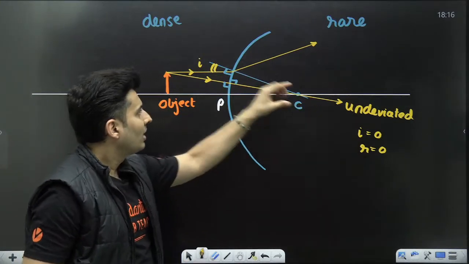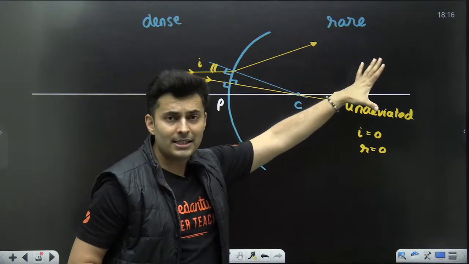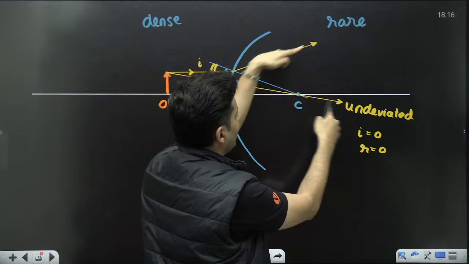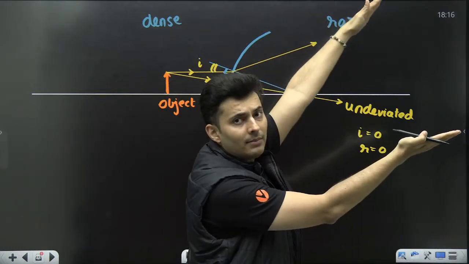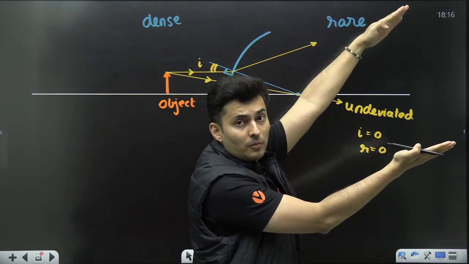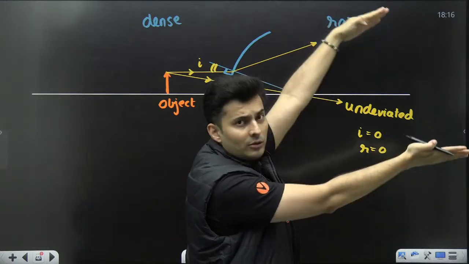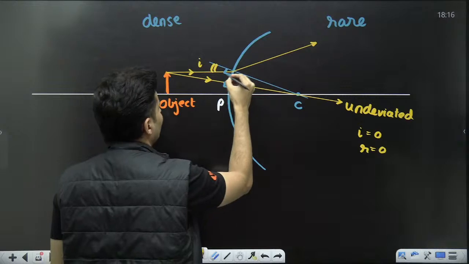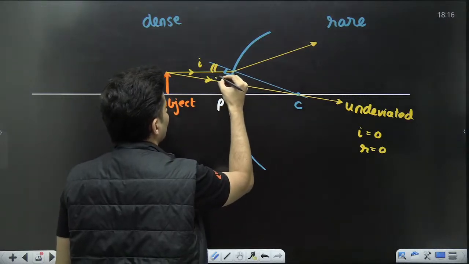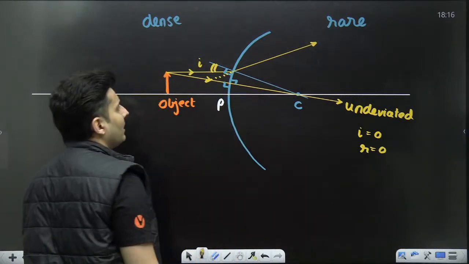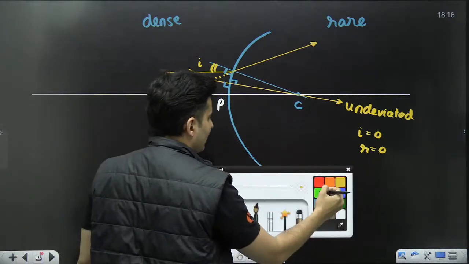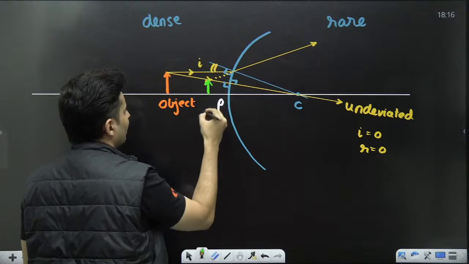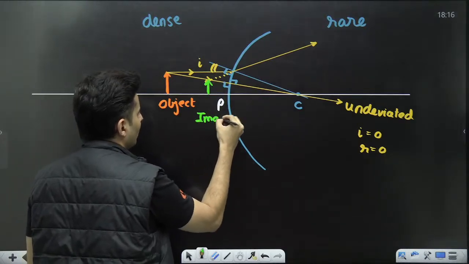Now, don't you see these rays are diverging in nature? Don't you see this ray and this ray are diverging? That means they will never meet. But to make an image, you should make them meet. Fine, if they are not meeting ahead, no problem. You extend them backwards, and most probably they meet somewhere over here. So I will say this is the place where my image is formed.